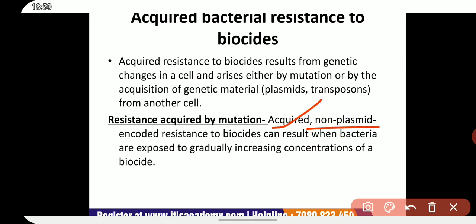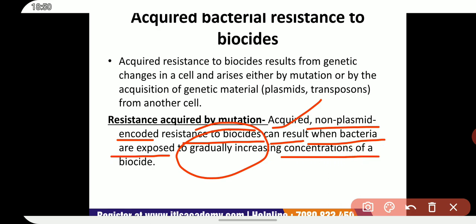Acquired non-plasmid encoded resistance to biocides can result when bacteria are exposed to gradually increasing concentrations of a biocide. So we can say that acquired resistance to biocides results from genetic changes in a cell and arises by mutations.